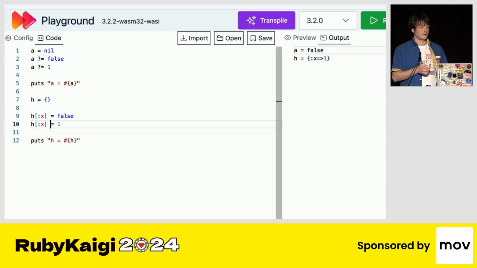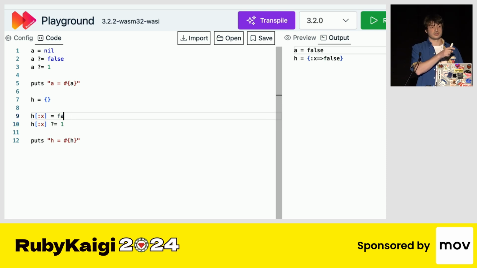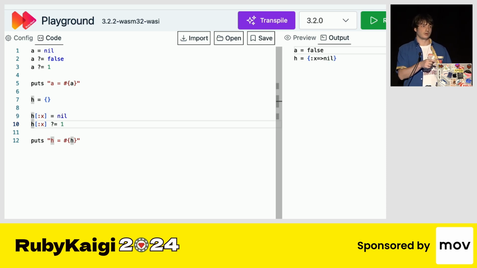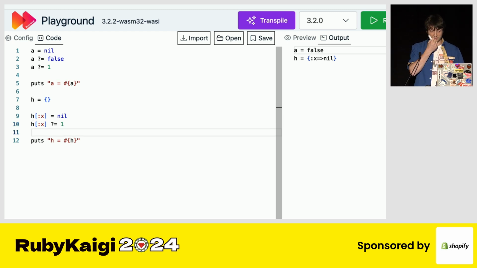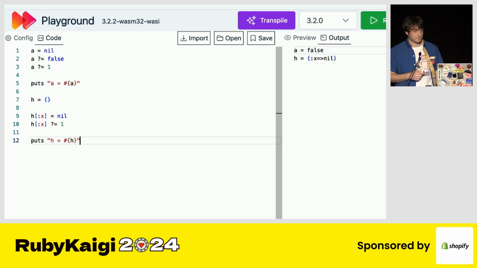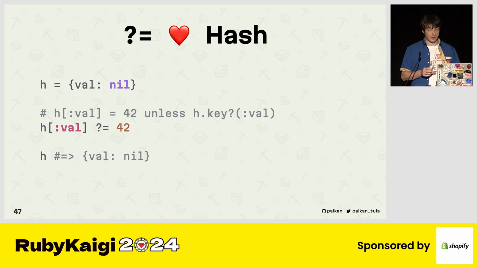Because if we know that there is a hash key assignment, or whatever key assignment actually, we can rely only on the aref node, that's how it's called internally. And if it's an aref node, we just check if the key is set and set it. So we can keep nil values inside. And it works. So that's another, well, maybe a bit magical, but still worth exploring.